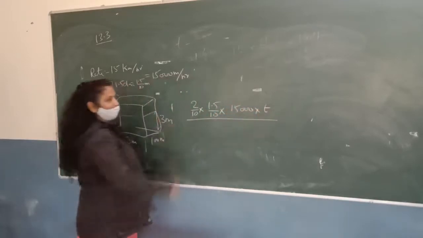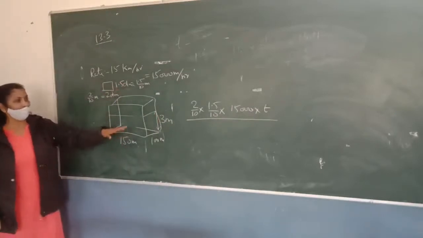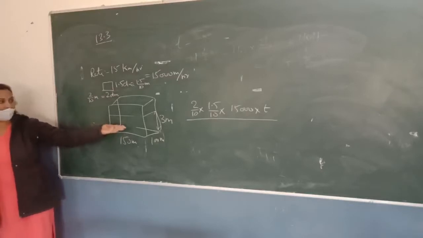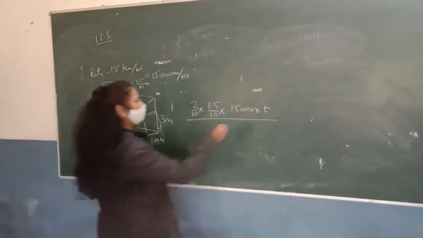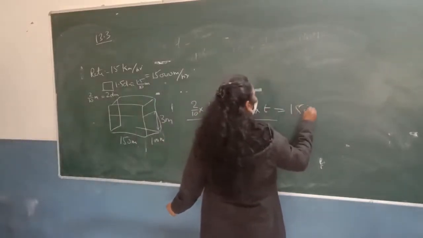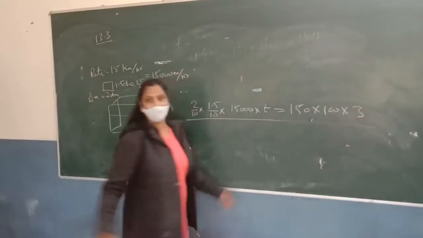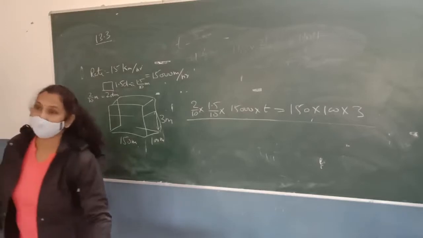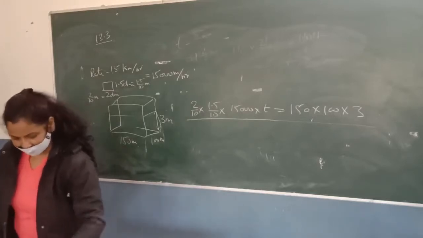Now this volume is equal to the volume of water in the tank container, so it will be equal to 150 into 100 into 3. So we can calculate the value of T, and it will be in hours. Just try these types of questions from other books for your practice. Okay, sit down.